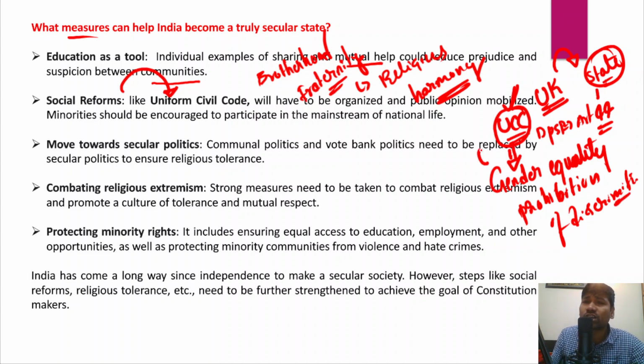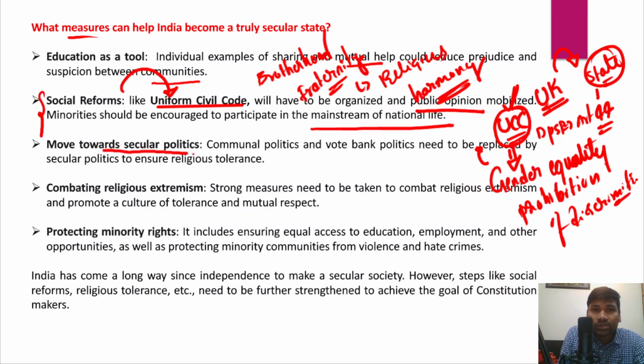So these are some of the objectives of the uniform civil code, right? Therefore, social reforms like the uniform civil code will have to be organized, and public opinion should be mobilized on the secular character of the Indian Constitution, and even minorities should be encouraged to participate in the mainstream of national life, and that is very, very important here.